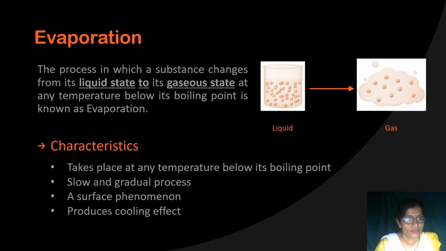So actually, to evaporate that water, it takes the heat from the body, or you can say from the surrounding. That is why the temperature of the surrounding decreases. But in case of boiling, this won't happen. Instead of that, to boil, you have to supply the heat.